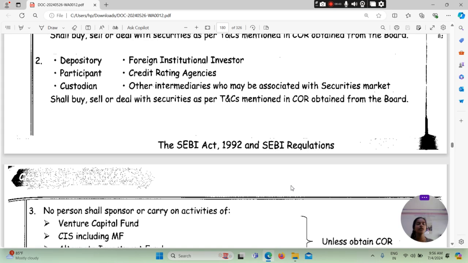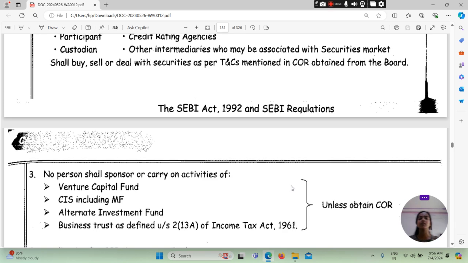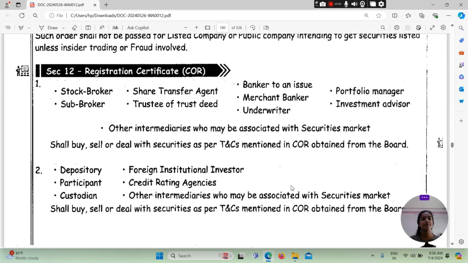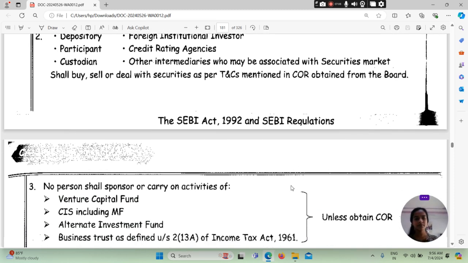Depository, participant, custodian, foreign institutional investors, CRA, that is the credit rating agency, and other intermediaries who may be associated with the securities market shall buy, sell, or deal with the securities as per the terms and conditions mentioned in a COR obtained from the board. जो भी COR obtained हुआ होगा from board से. Registration certificate.